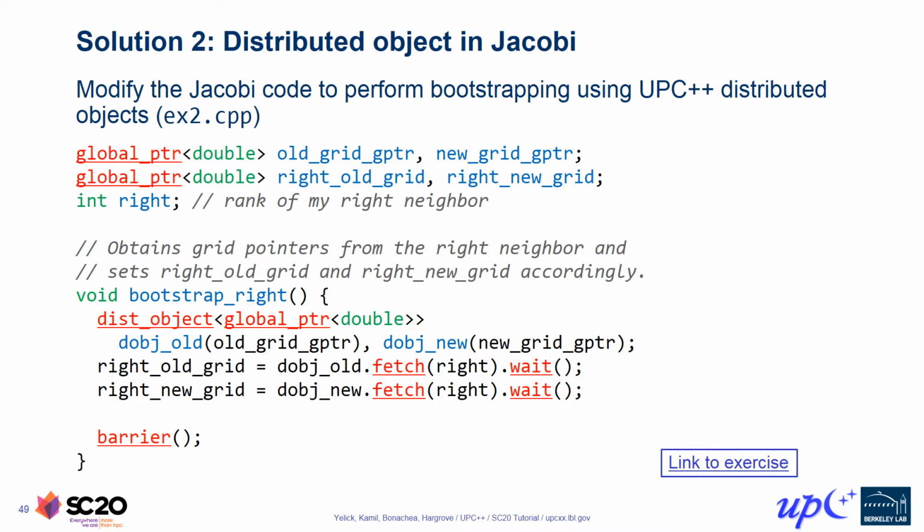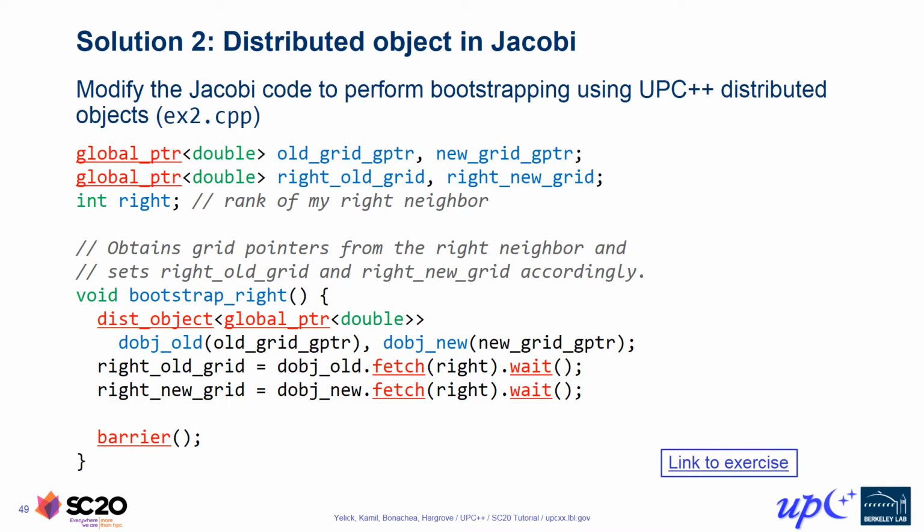The call to fetch will initiate an asynchronous communication operation to retrieve that value from the remote rank's slice of the dist_object. Because it's asynchronous, fetch gives us back a future of global pointer to double, and we invoke the wait function on that future to stall for the resulting global pointer, which we then store into the appropriate global variables writeOldGrid and writeNewGrid that live on this process.